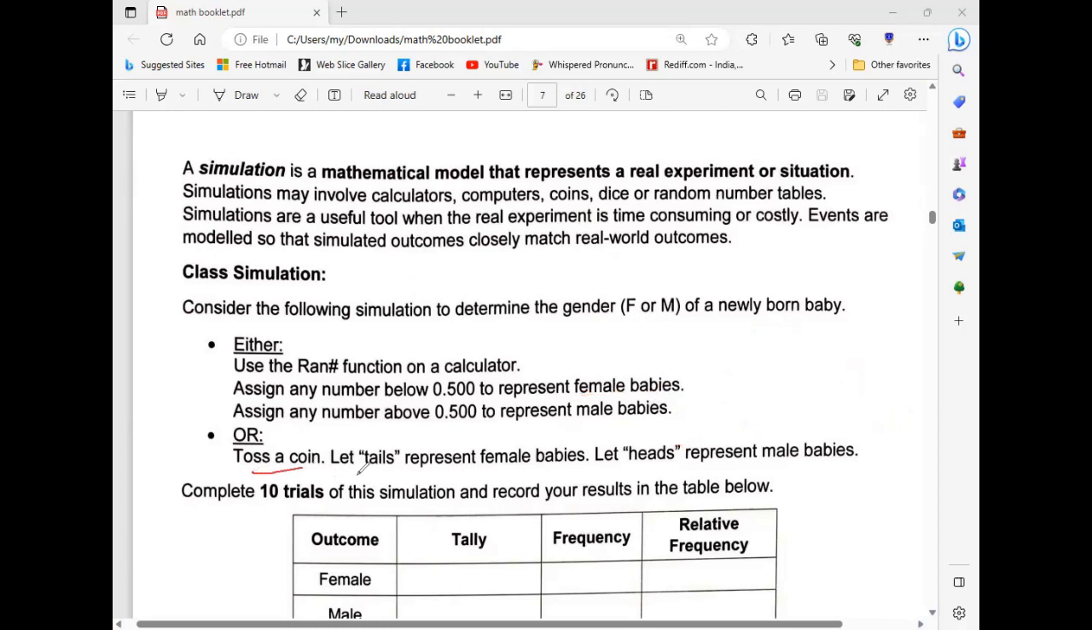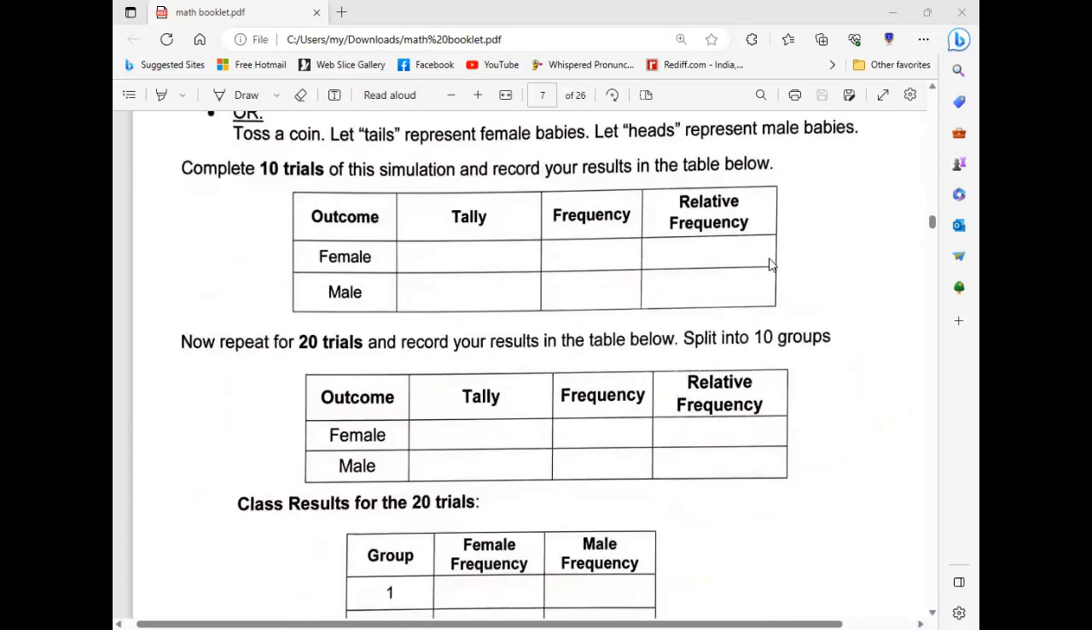Or toss a coin, let tails represent female babies and heads represent male babies. This is called simulation, okay? Assuming things like that is called simulation.